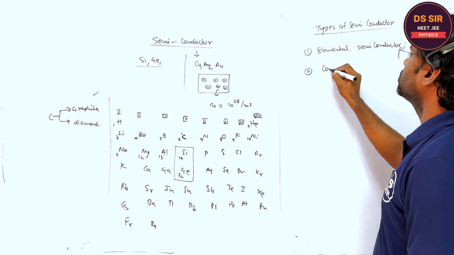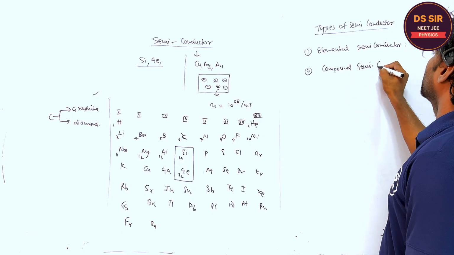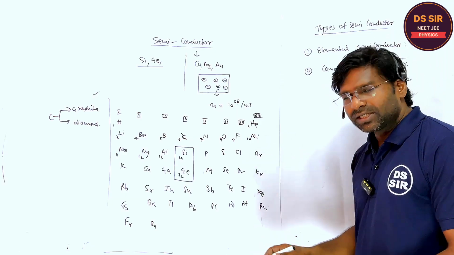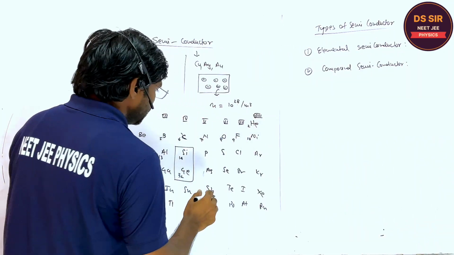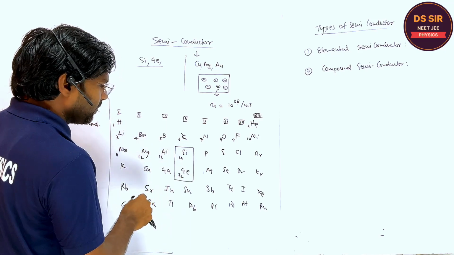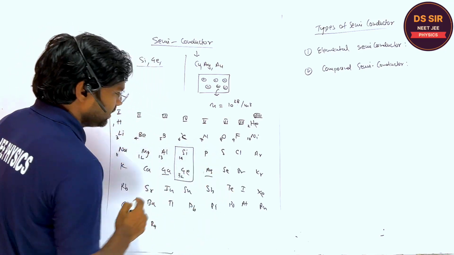Second is the compound semiconductor. Compound semiconductor means in the lab, the chemistry lab, you can make a semiconductor by combining, for example, gallium arsenide.